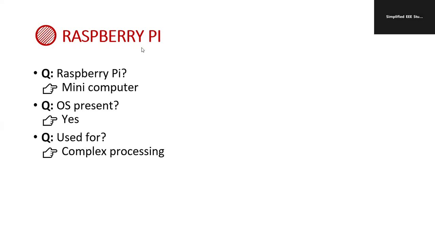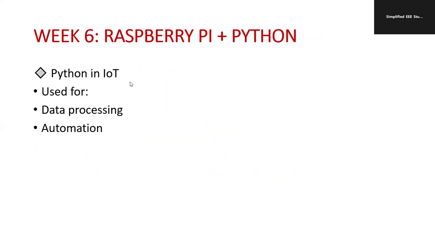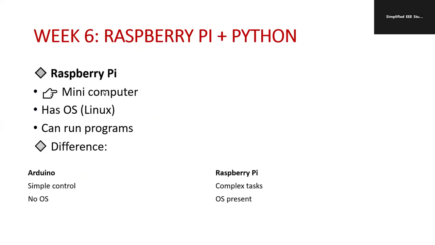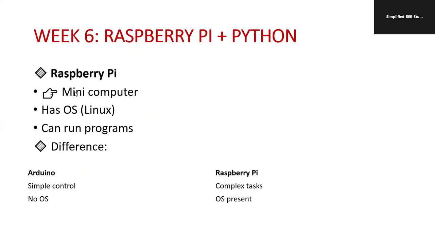So why is Raspberry Pi required? Complex processing. First of all, Arduino can be used, even Raspberry Pi can be used. Now, depending on the complexity, you need to select whether Arduino can be adopted or Raspberry Pi can be implemented. You can have a review and go ahead. Okay, so let me have a brief discussion. It's a mini computer. It has an OS.